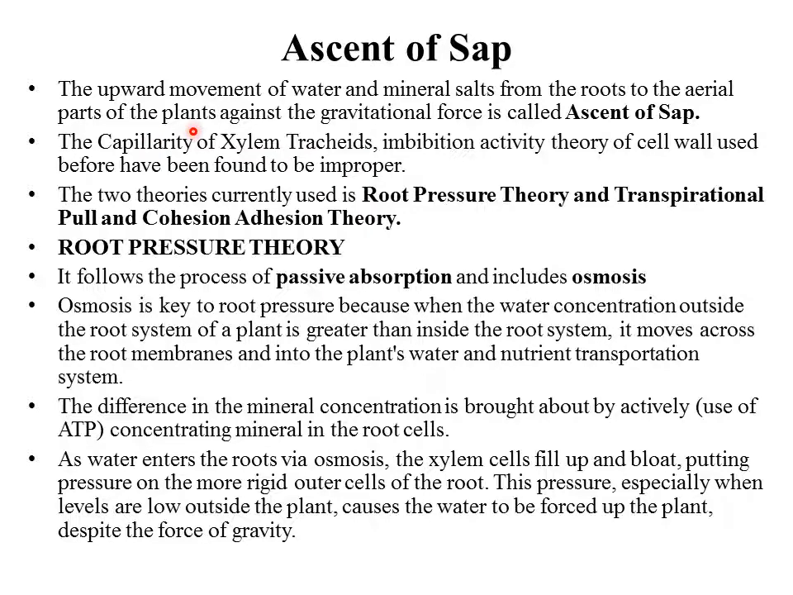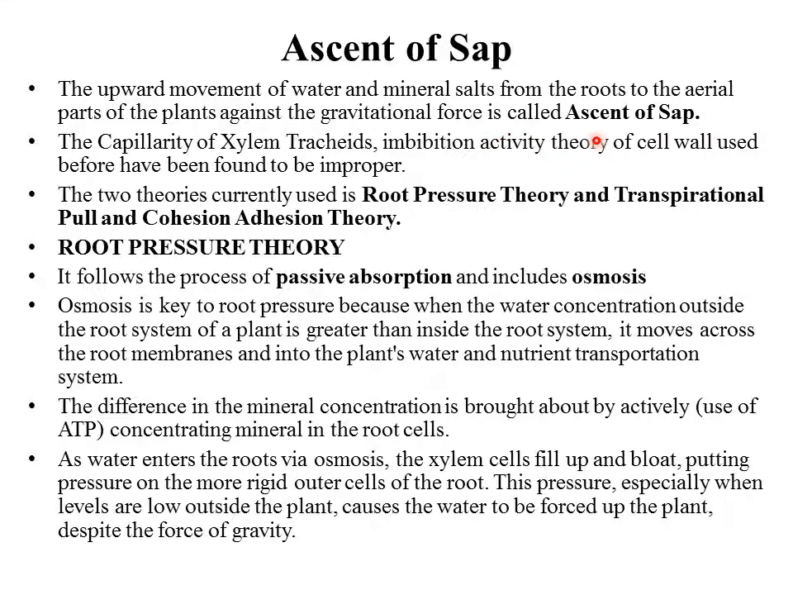From the root, water is absorbed along with the minerals and is moved in the upward direction, and this goes against the gravitational force. We know that gravitational force acts in the downward direction, whereas movement of sap takes place in the upward direction. So this is against the gravitational force and is called ascent of sap.